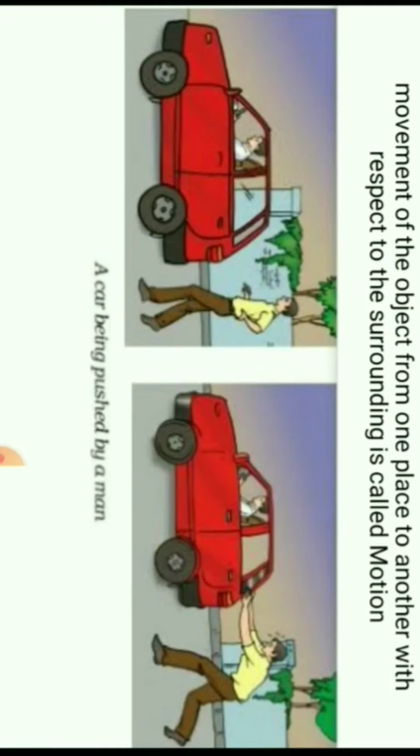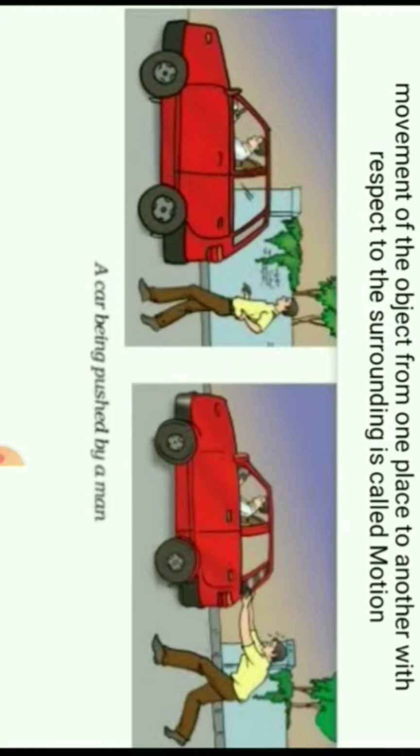From that what we can say is the body is in motion. Even the person is pushing the car, he has also moved from his place. That means the movement of an object from one place to another place with respect to the surroundings is said to be motion. In this motion we have to learn a little bit in depth.